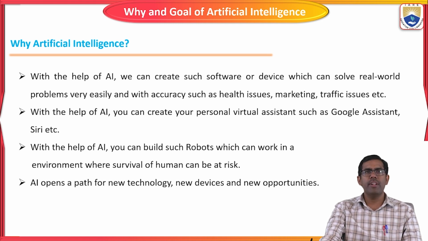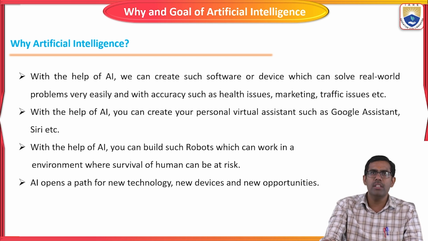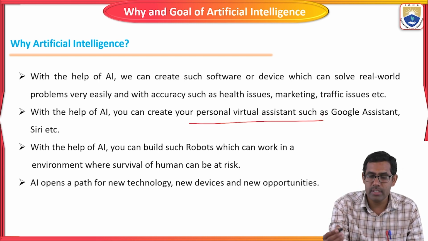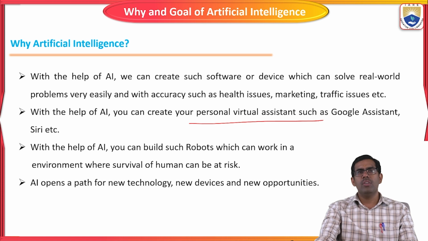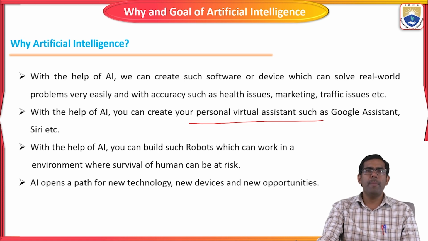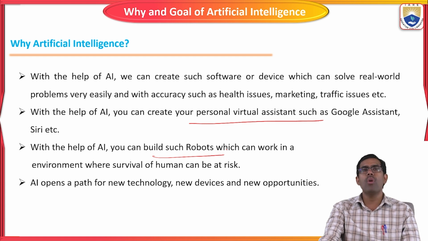The next point is that with the help of artificial intelligence, you can create personal assistants like Google Assistant, Alexa, and so on. With the help of AI, you can build a robot which can work in an environment where the survival of the human can be at risk. The AI machine should interact with the environment through sensors.